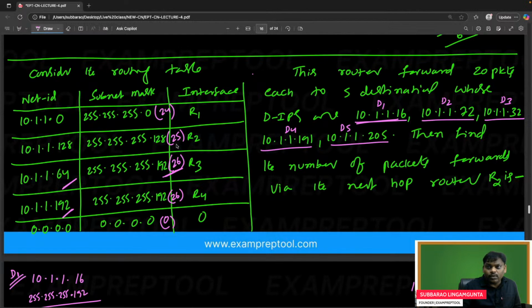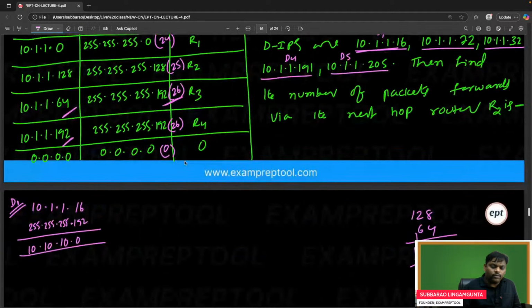If you do directly 25, it may be a tempting one. Some people are saying, I will try directly 25, sir. So what if 26 matching? If 26 matching, how can you take 25? So for the destination D1, 26 is not matching. Then go for 25. Let's try for 25.